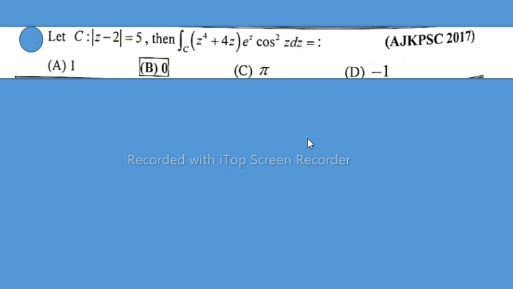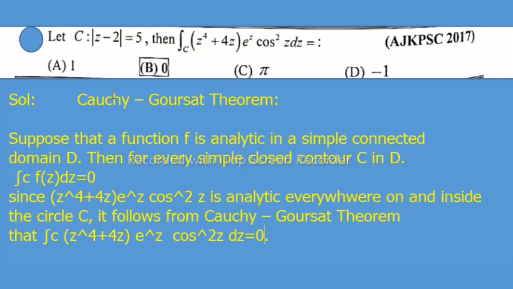In this lecture, I will solve AJK PSC 2017 MCQ, that is: let C be the circle |z - 2| = 5, then the closed integral of (z^4 + 4z) e^z cos^2 z dz is equal to? Solution: Cauchy-Goursat theorem.